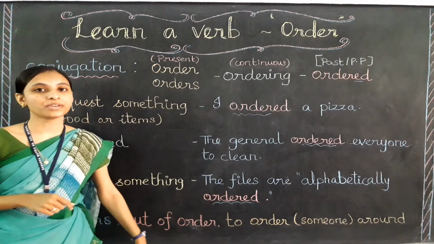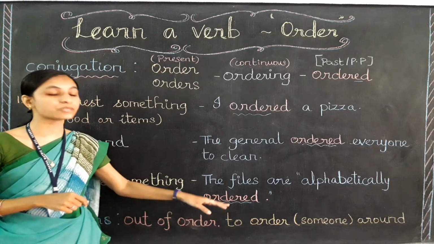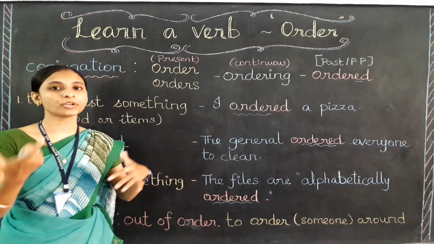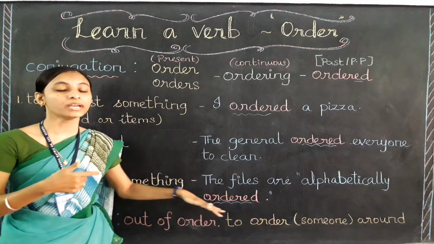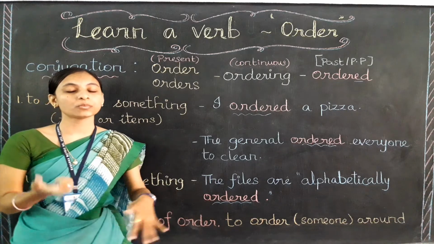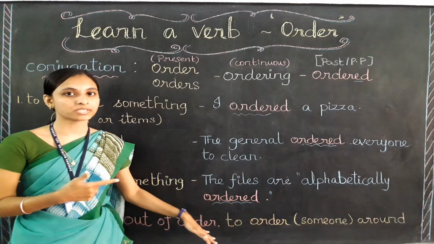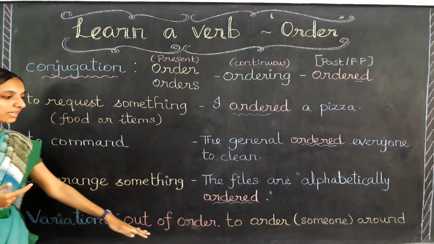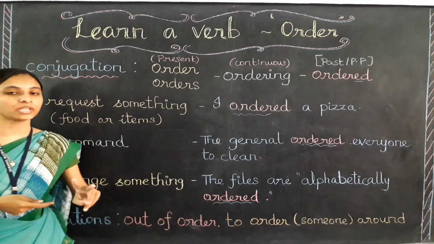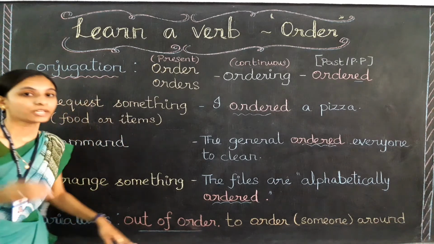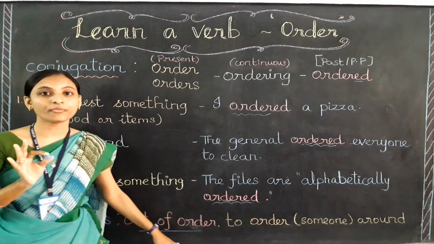Let's learn about its variations. That is, when we use this verb order as a phrasal verb, if I add any extra word to the word order, what meaning does it give? That is what we are going to learn. There are two variations of the verb order. The first one is out of order. Do you know what is the meaning of out of order?